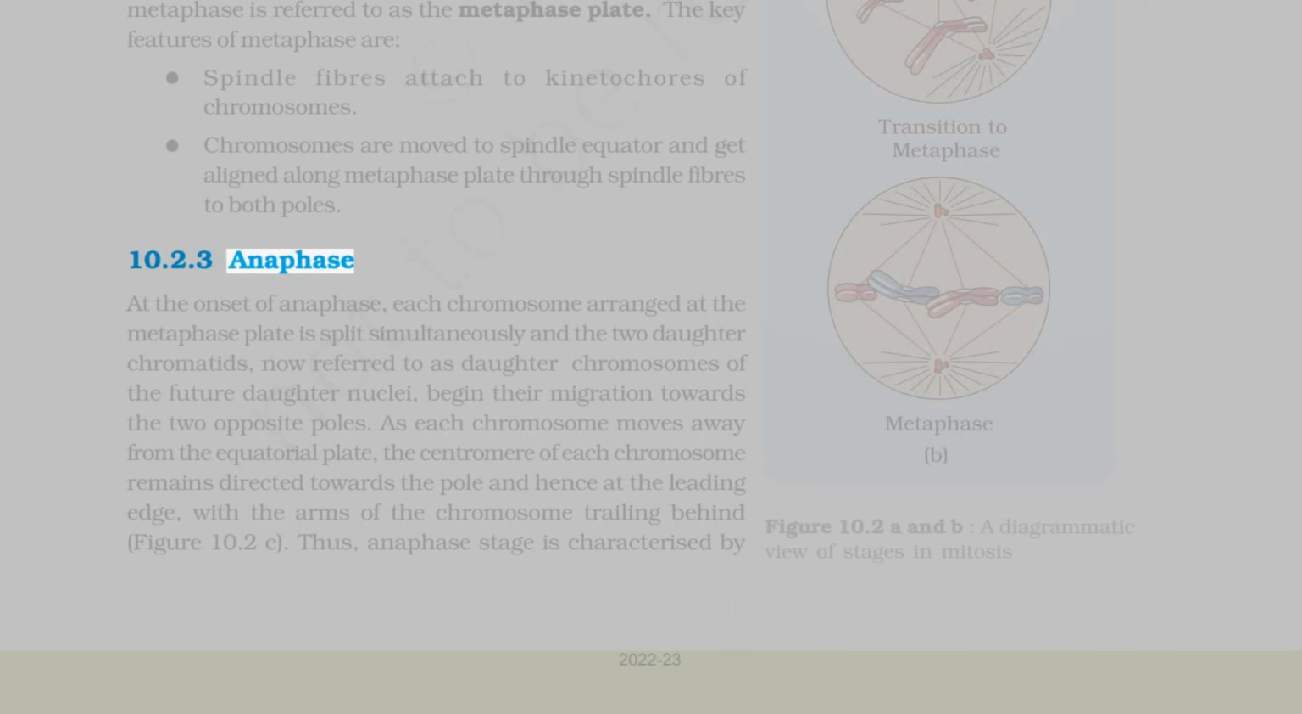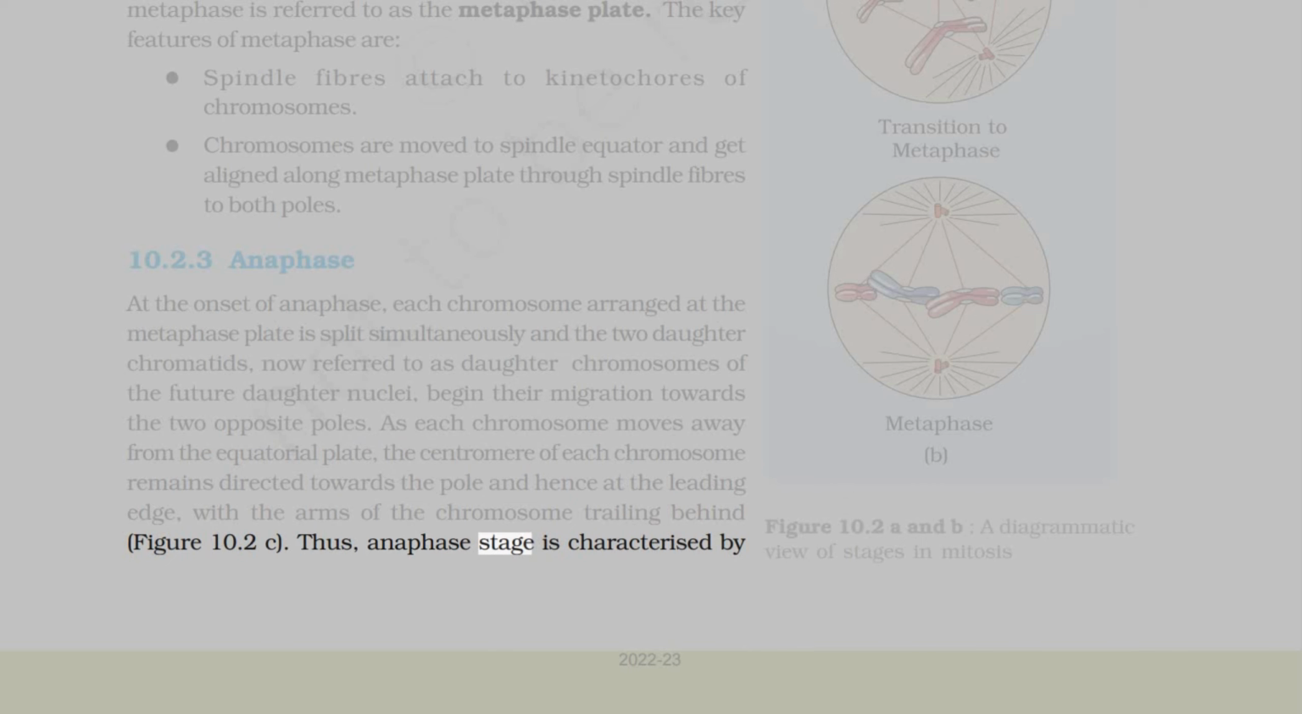10.2.3 Anaphase. At the onset of anaphase, each chromosome arranged at the metaphase plate is split simultaneously and the two daughter chromatids, now referred to as daughter chromosomes of the future daughter nuclei, begin their migration towards the two opposite poles. As each chromosome moves away from the equatorial plate, the centromere of each chromosome remains directed towards the pole and hence at the leading edge, with the arms of the chromosome trailing behind, figure 10.2c.